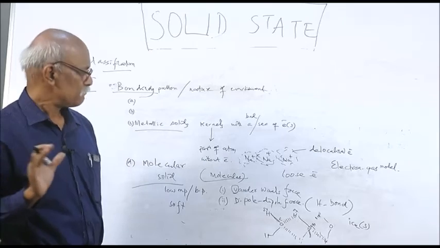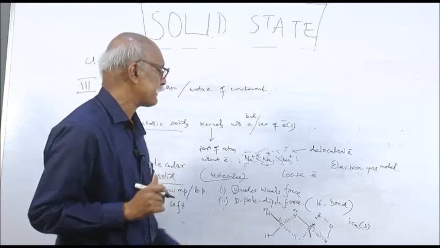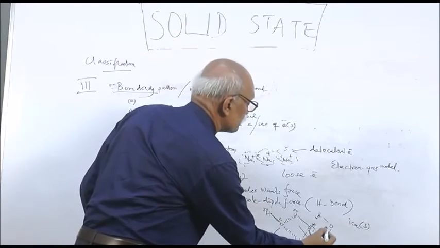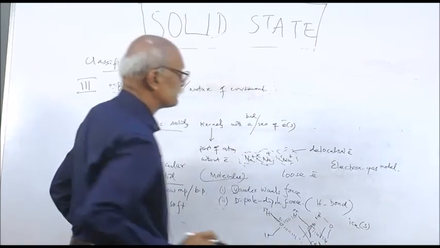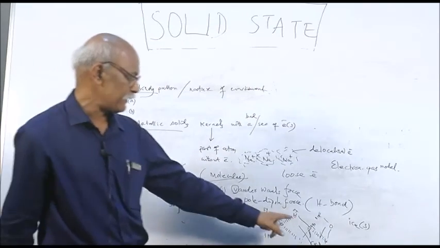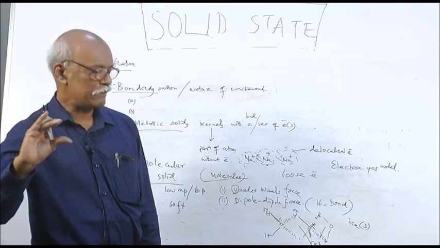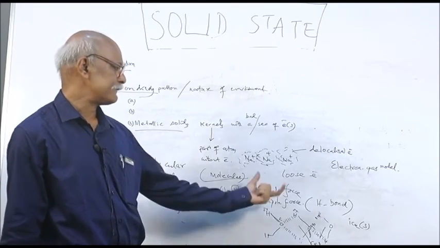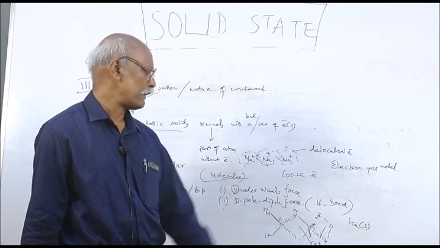It is a solid but never sinks, it floats over water. That is due to formation of this cage. In the cage formation, the volume increases, mass remaining same. If volume increases, the density decreases. As density decreases, ice floats over water.